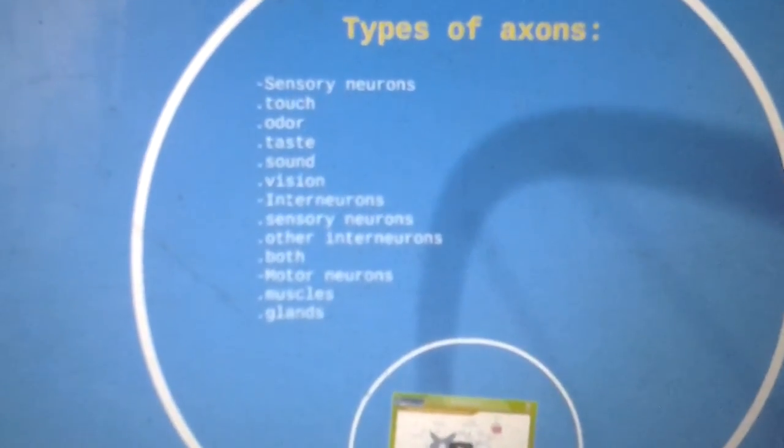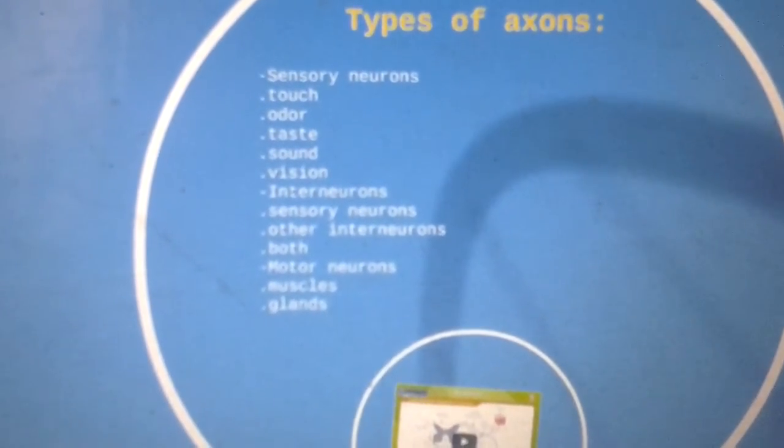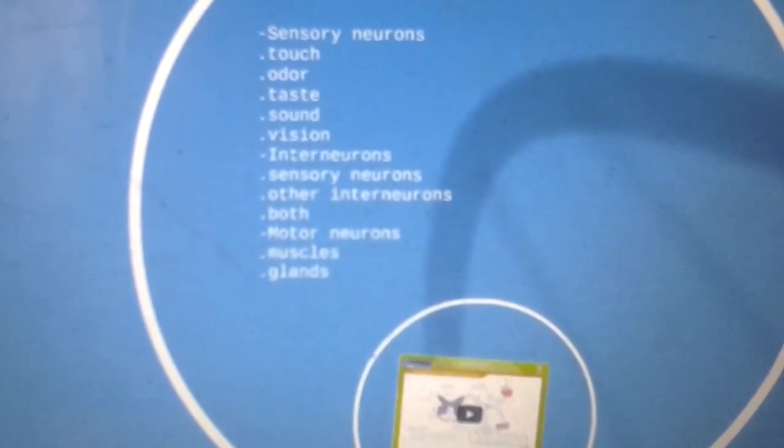Types of axons: sensory axons that represent touch, odor, taste, sounds, and visions. Interneurons that connect sensory neurons, other interneurons, or both, and motor neurons that represent muscles and glands.